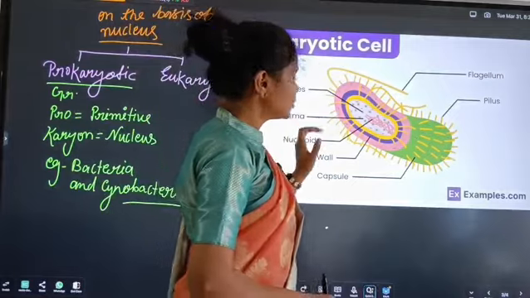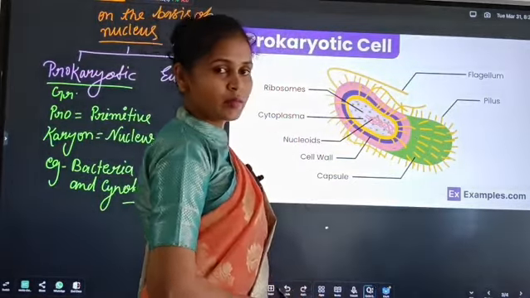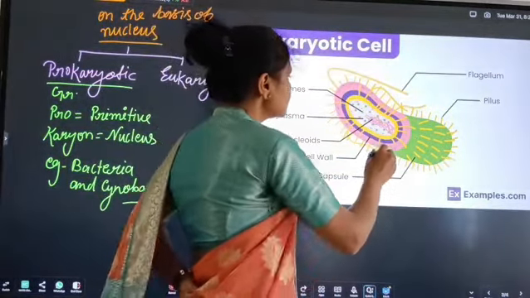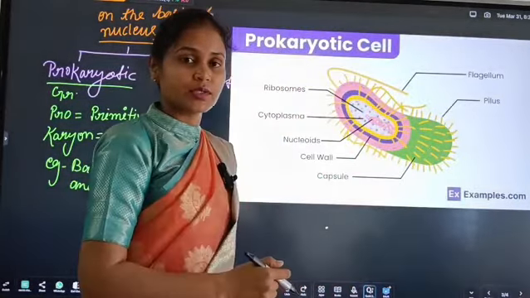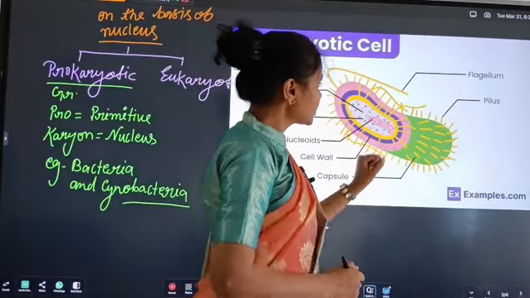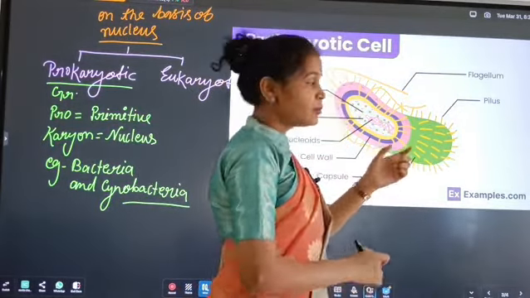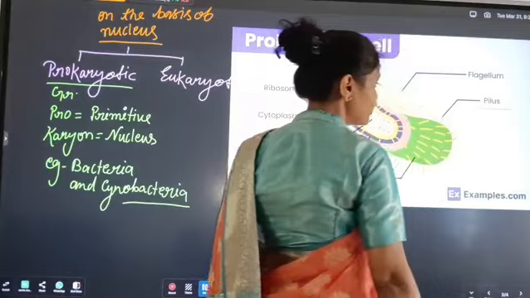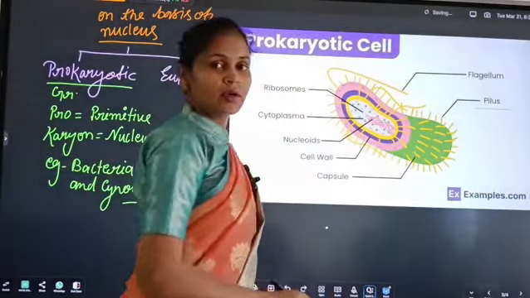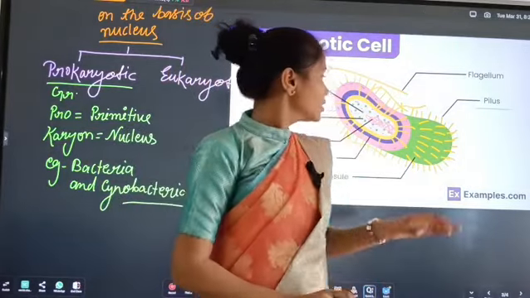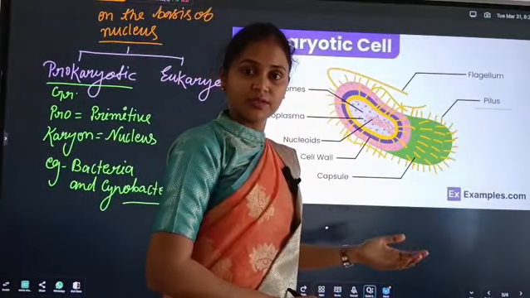Here look, the prokaryotic cell. This is a diagram of a bacterium. This whole structure is called the bacterial capsule. A spike-like structure is called the pili. And one thread-like structure is called the flagellum. With the help of the flagellum, bacteria move from one place to another.